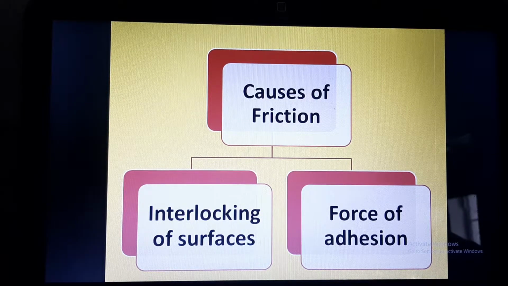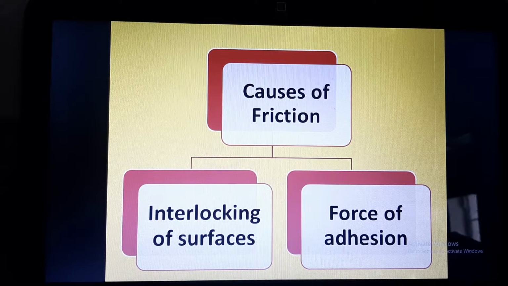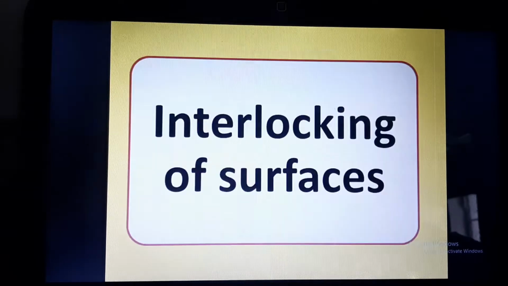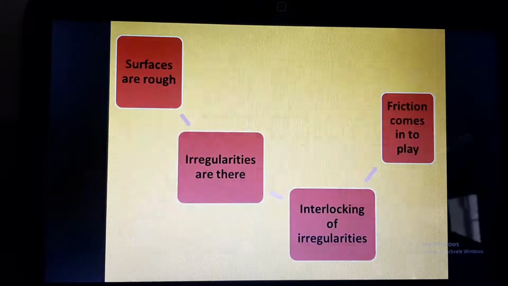So why is this frictional force happening, or what are the causes of friction? There are two main causes. One is interlocking of surfaces, that means the two surfaces coming in contact are interlocking with each other, and the second is force of adhesion, that means the two surfaces coming in contact are adhering to each other. These are the two main reasons for friction to come into play. Now we will take these two one by one. First of all, interlocking of surfaces.